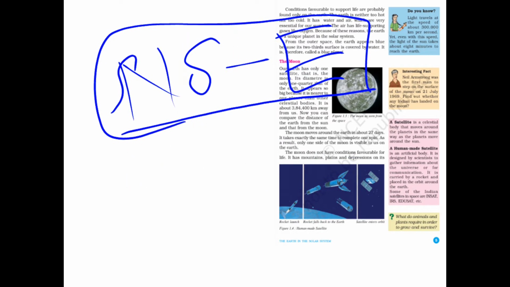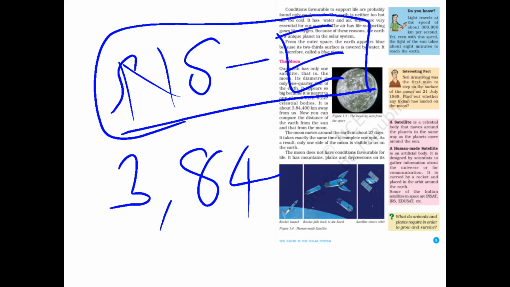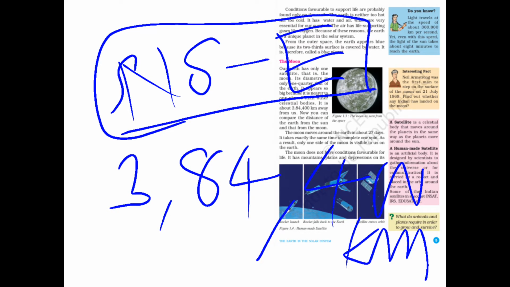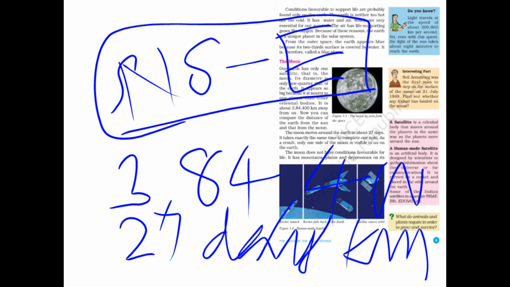That is why the moon is called the natural satellite of the earth. Now it is nearly 3,84,400 kilometers away from our earth. Okay, the moon takes 27 days to revolve around its earth. Now it has the mass of only 1/4 of earth.